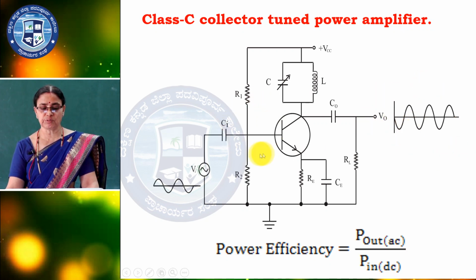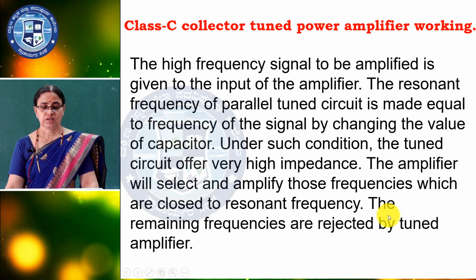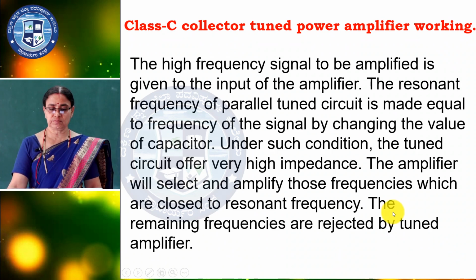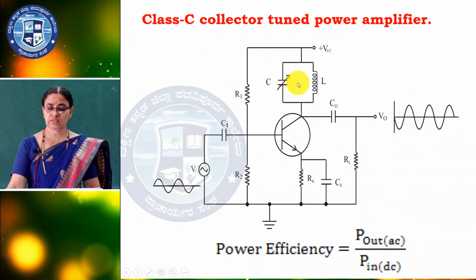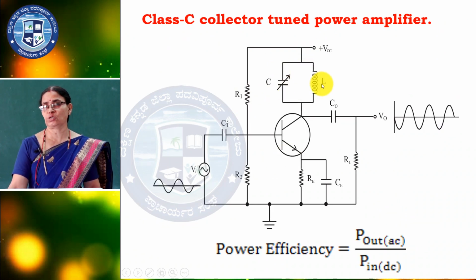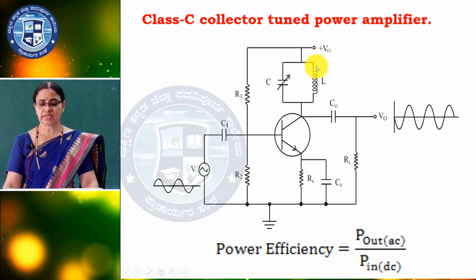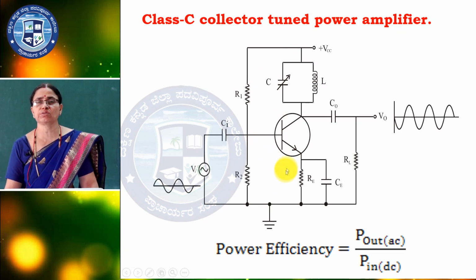So, in this one particular portion we are getting the voltage at the output. Power efficiency is power output divided by power input. Here I already told the input. The frequency will be varied, that is the resonance. You all studied series resonance in first year, but here it is parallel resonance, also called the tank circuit. Or you can say the class C amplifier produces pulses which are given to the tank circuit, which produces the output.